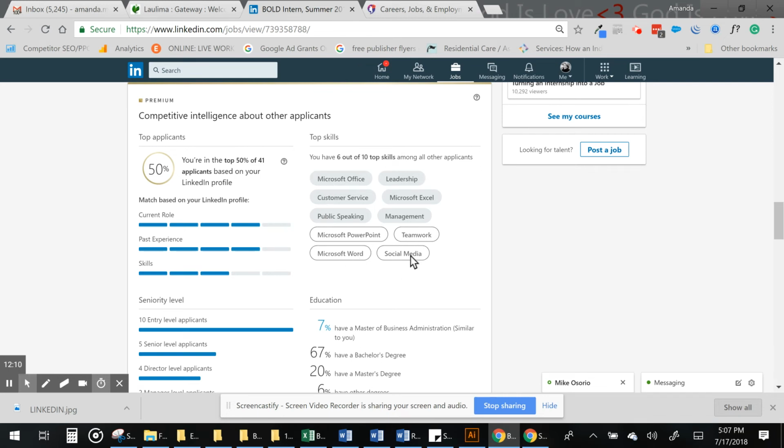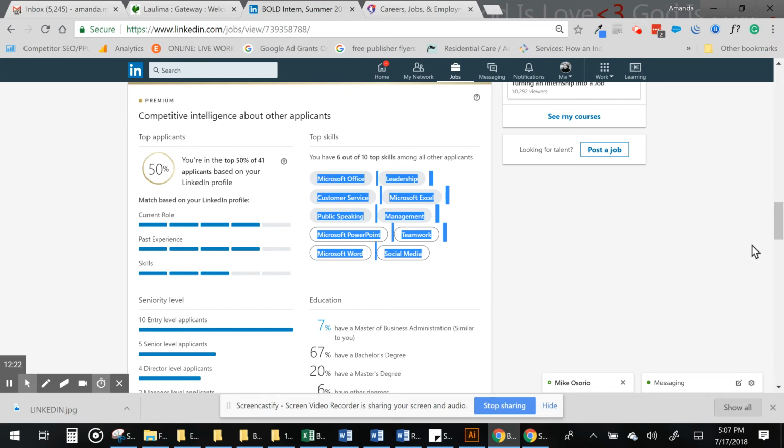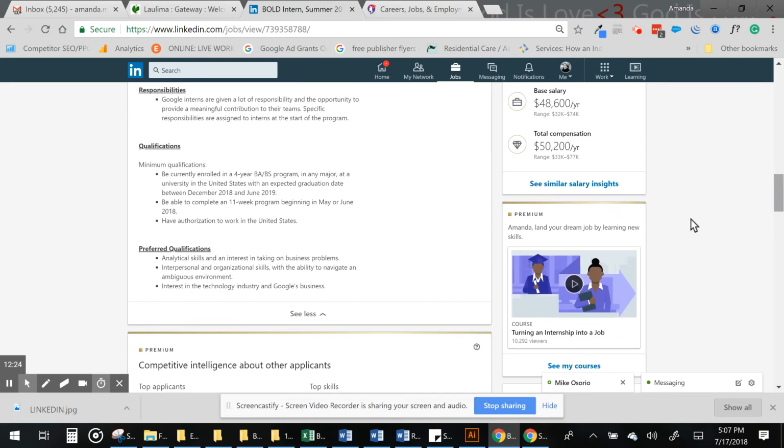So I'm missing social media, Microsoft Word, Microsoft PowerPoint, and teamwork. So this is telling me that these are the skills that they search for.